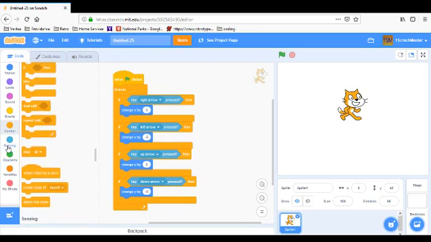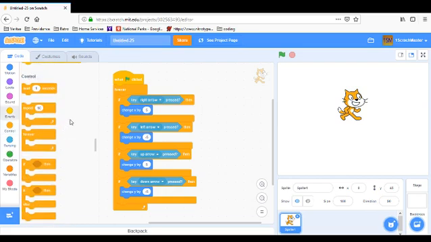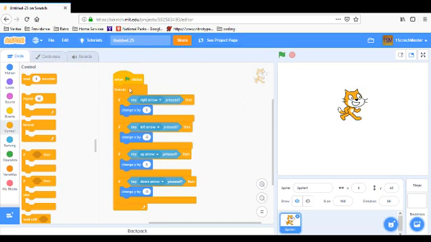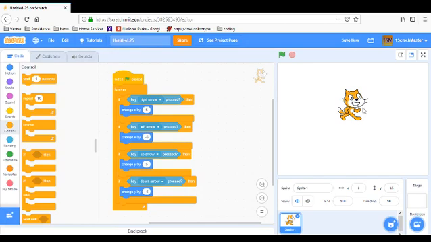But I will make more videos on more of these blocks, so you can check those out. But in the next video, I think I'm going to make costumes. So by the time you watch this, this video is probably going to be out. But I'm going to make a video where I'll show you how to draw and stuff like that, and make your own sprites. And then you can also go to the sprite library and choose some sprites. And there's lots of things you can do in Scratch. You can create a background and stuff like that. It's actually called Backdrop. But I'm not going to be able to go through all of this in this video.